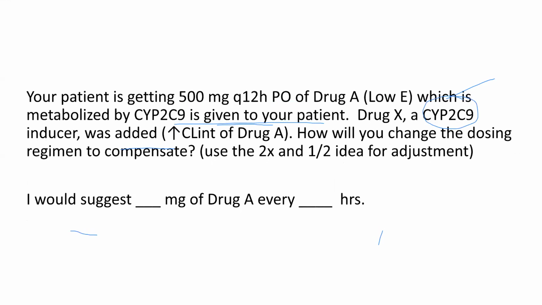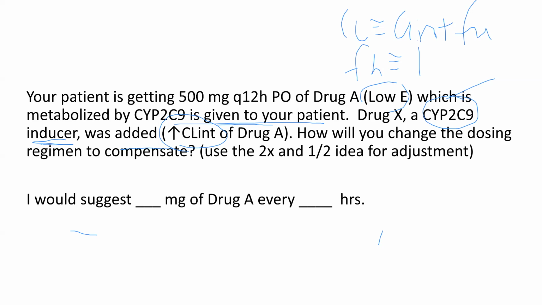Drug X, a 2C9 inducer was added. So that's going to increase the intrinsic clearance of the drug. How are you going to adjust? Okay, so it's a low E drug. So low E means clearance is approximated by enzyme activity and binding, and the fraction that escapes the first pass effect is approximated by 1.